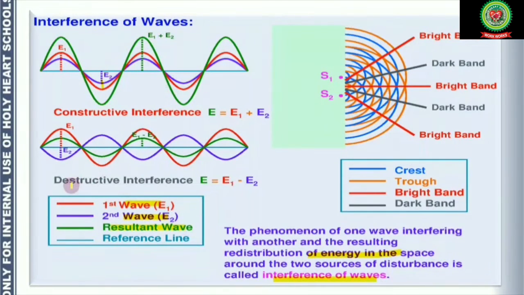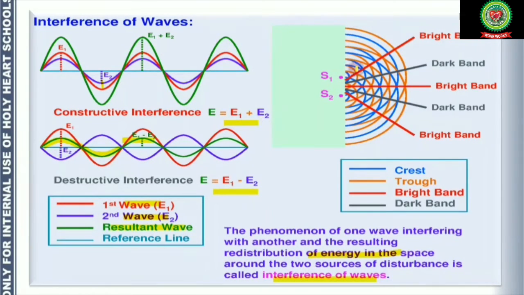Whereas in case of destructive interference, as the crest of one wave is overlapping on the trough of another wave, we have a resultant wave which is smaller in amplitude, because amplitude is equal to E1 minus E2, amplitude of first wave minus amplitude of second wave. So these two are the ways in which waves are going to interfere.